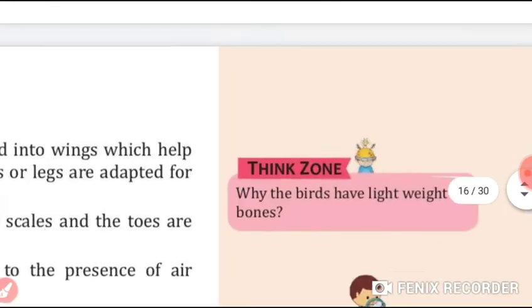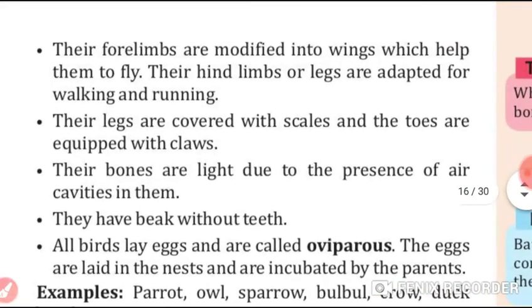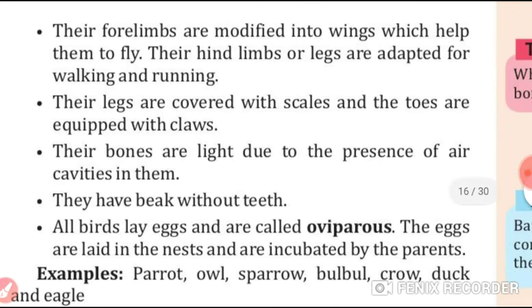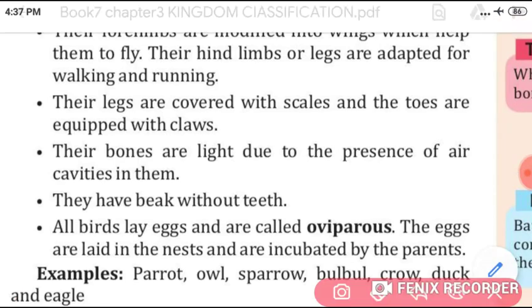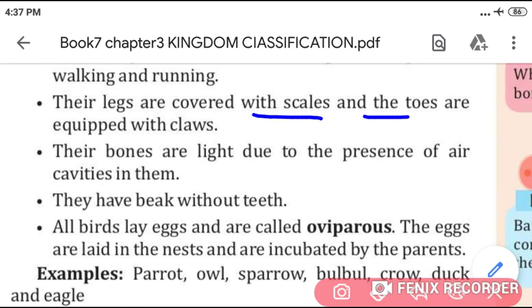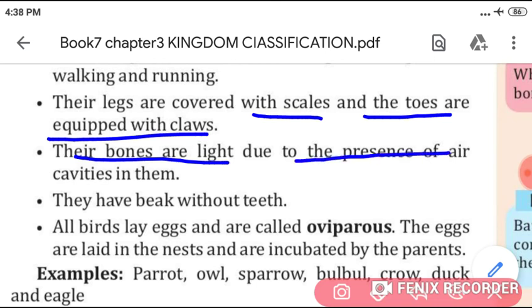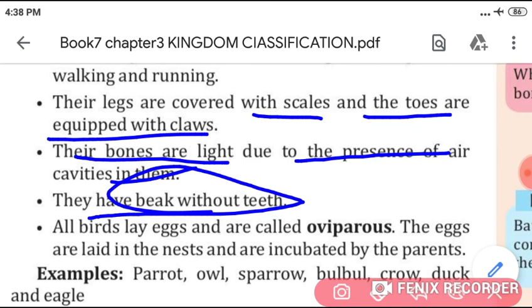With feathers, students. Their forelimbs are modified into wings. Their legs are covered with scales, and the toes are equipped with claws, students. And their bones are light, due to the presence of what? Air cavities in them, and that is why they can fly. They have a beak without teeth.